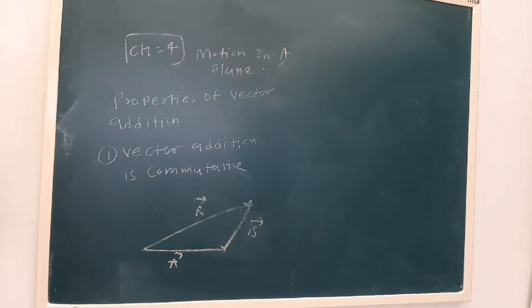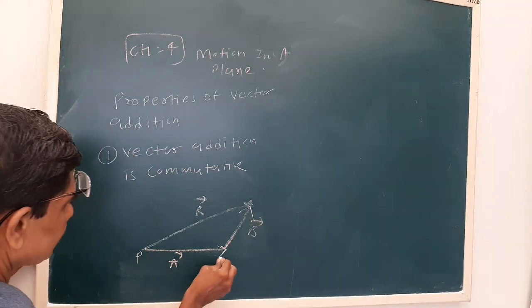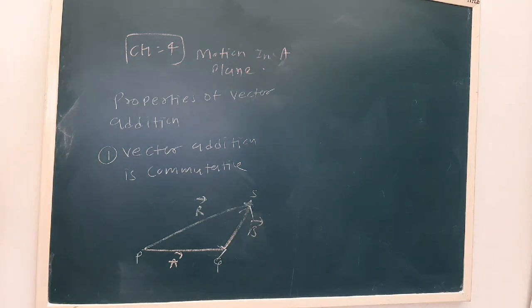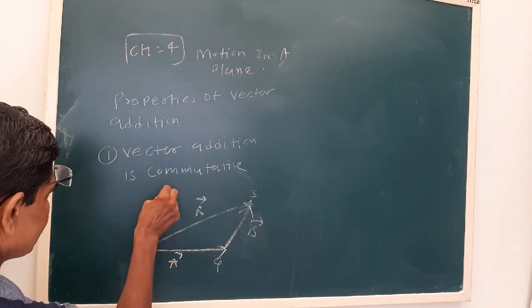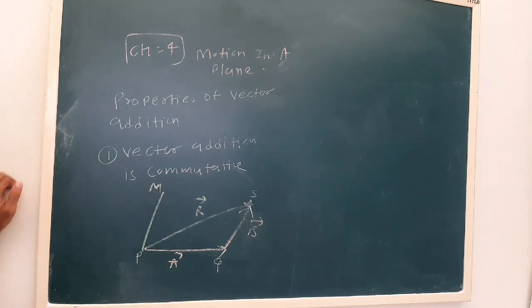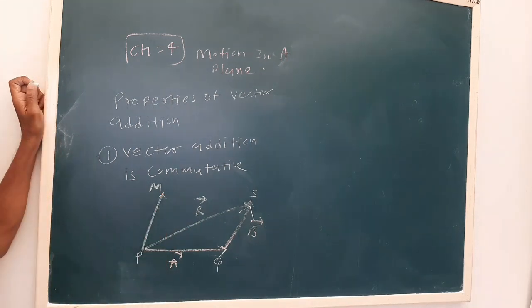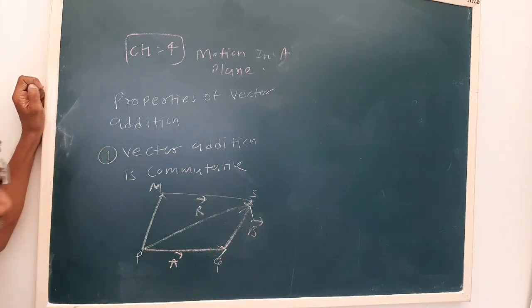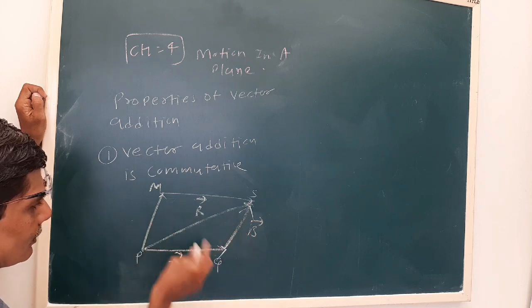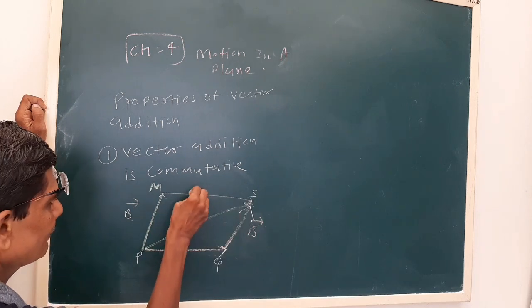Okay, now see, on the head of the vector A, the tail of the vector B is kept, and the third side is the resultant. Now the parallelogram law says that, see here, vector A, I draw PM parallel to SQ, and MS I have taken parallel to PQ. Now these are opposite sides of the parallelogram, so naturally this will be B. MS is parallel to PQ, that's why it will be A.